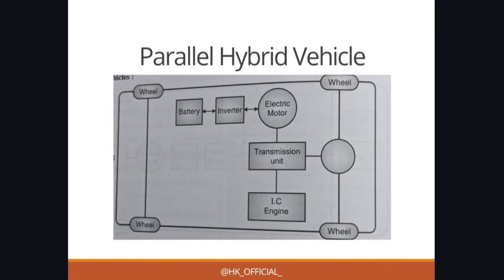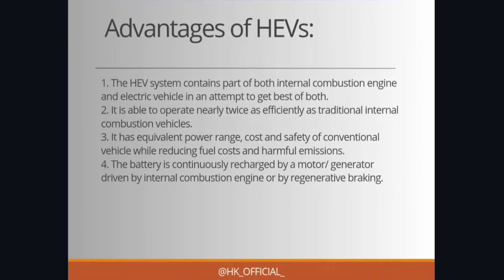So this is not too big a concept. It can be asked for 6 to 7 marks. So with a diagram and by explaining this layout and all, you will definitely get the full marks. Okay, so I hope you have understood the difference between series and parallel hybrid vehicle, and what hybrid vehicle and electric vehicles majorly are. Okay, then we have advantages. Such a question is there, so anything can be asked in the question.